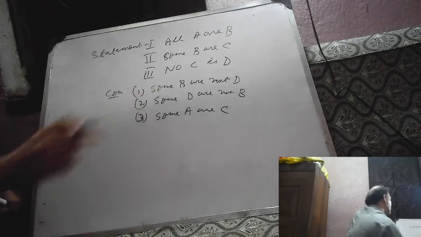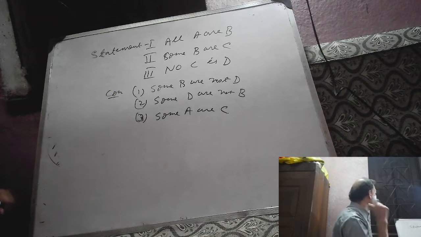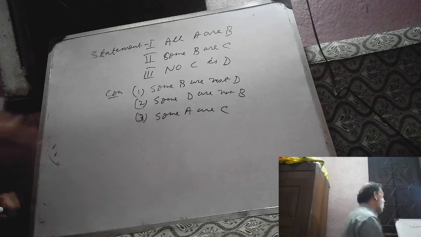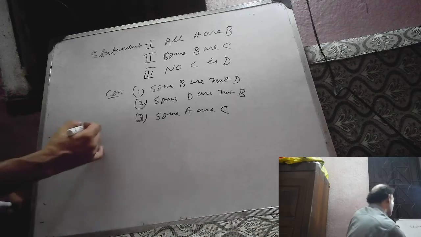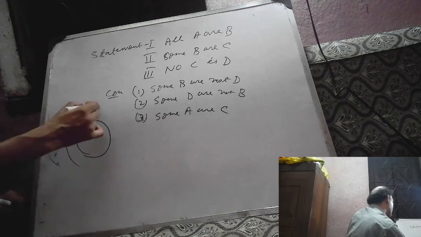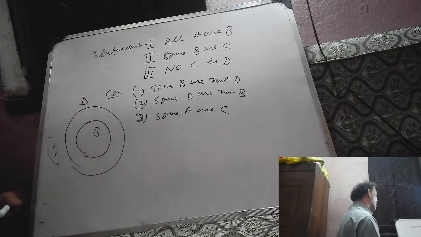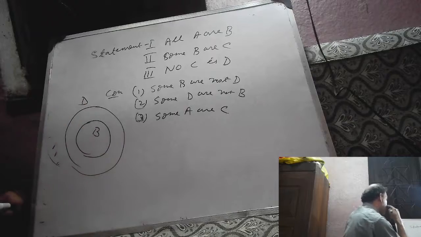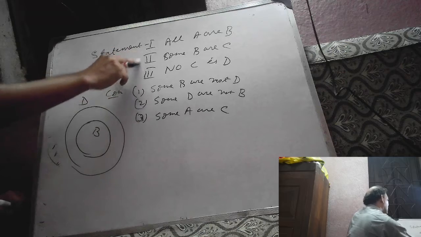Check whether it is correct or wrong. Some B are not D. What will be its contradictory statement? All B are D. So, draw two concentric circles. This is B, this is D. With the help of this, try to draw a Venn diagram for these three given statements.